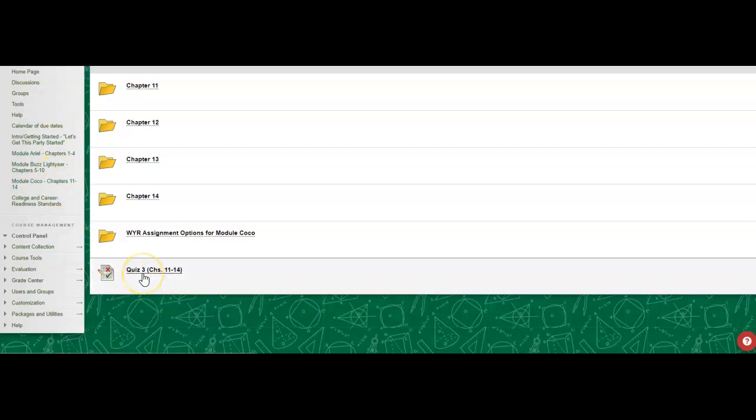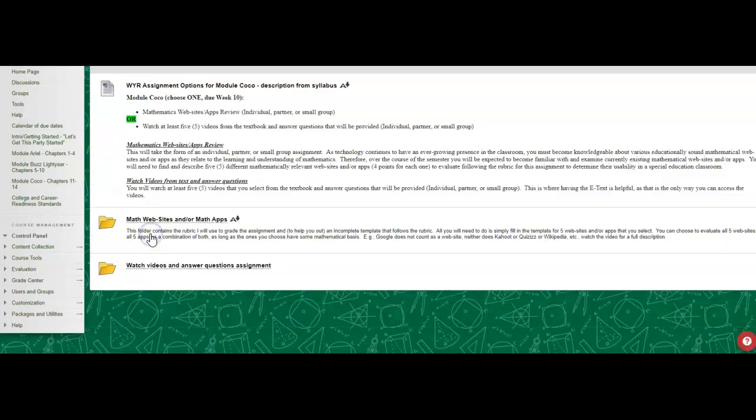Here's your quiz that is open as well on chapters 11 through 14. And then here are your would you rather assignment options. So this is taken directly from the syllabus, and I kind of just combined two parts of the syllabus together. So your options are to look at mathematics websites and or apps, or to watch at least 5 videos from the textbook and answer questions that will be provided.